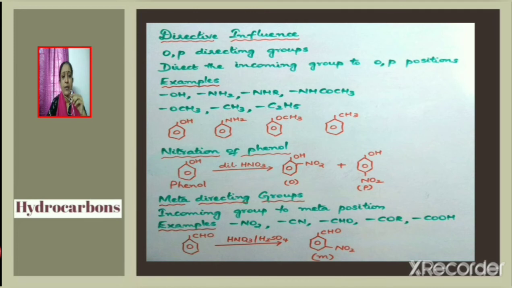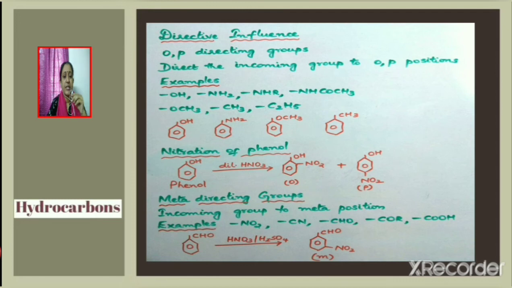So if we have compounds like phenol C6H5OH, aniline C6H5NH2, anisole C6H5OCH3, or toluene, when these compounds undergo electrophilic substitution reaction, the OH, NH2, OCH3 or the CH3 group will direct the incoming group to the ortho and the para position. So electrophilic substitution reaction of these compounds will give ortho and para products.